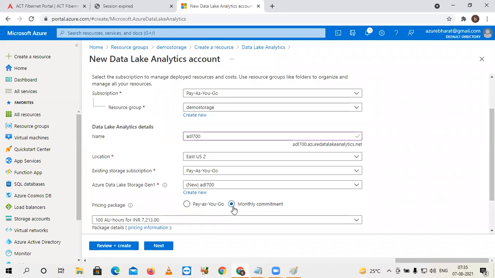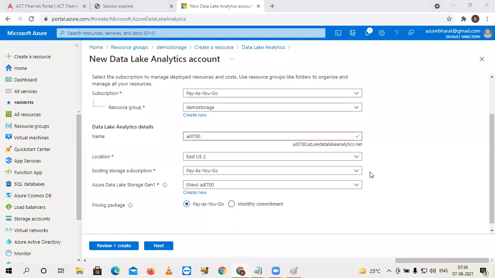Suppose I don't have clarity. My data inflow is completely up and down. Yesterday I got 1 terabyte, today I got 5 terabytes, tomorrow I'm going to get 10 terabytes. It is not static. So daily the ups and downs in the data inflow are happening. At that moment, better go with the pay as you go model. In this way, you can choose your pricing models.